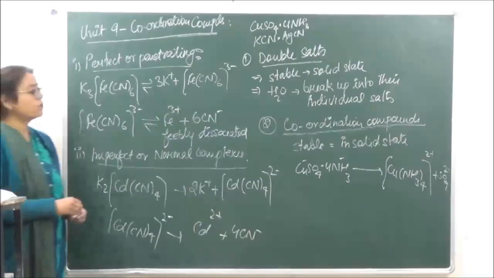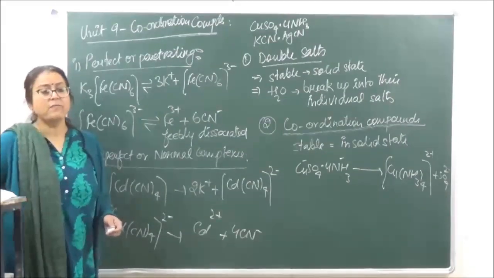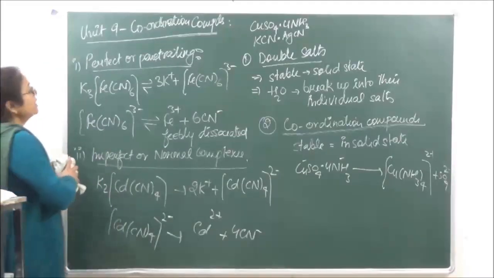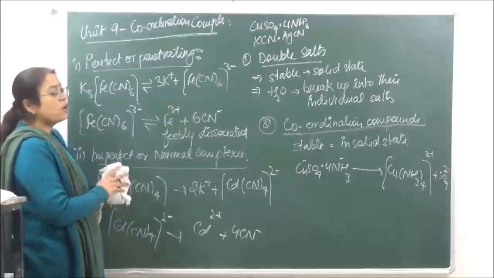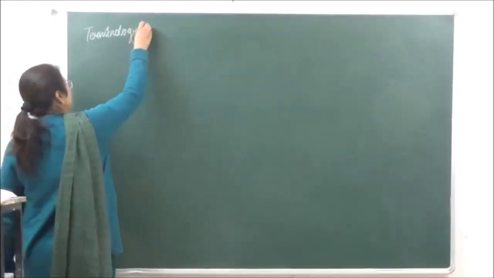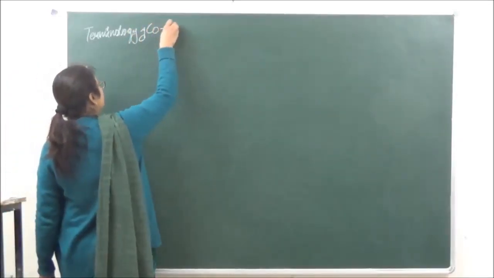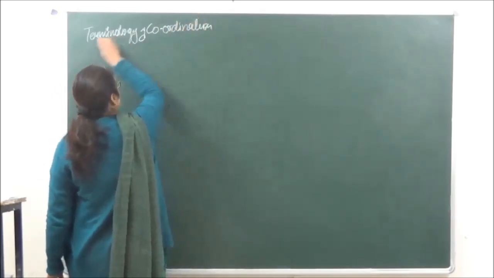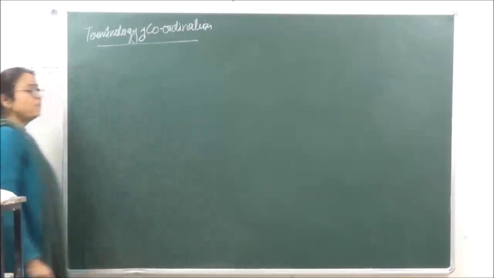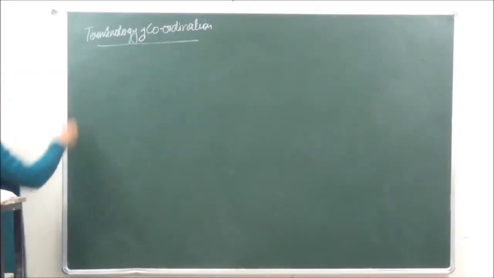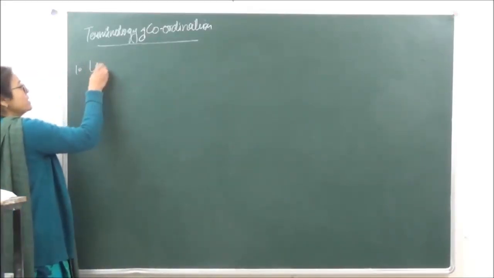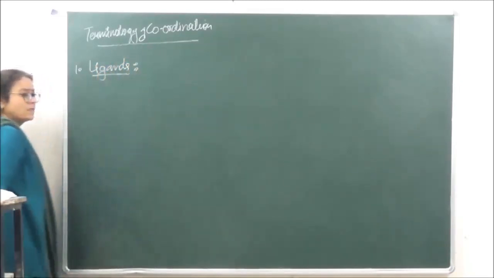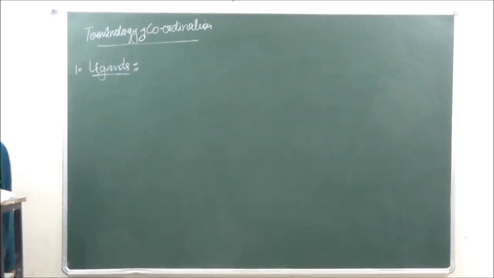So before going on to the chapter, we are going to get familiar with certain terms which we are going to use in coordinate chemistry again and again. So let's go on to the terminology of coordination complexes. The first very important thing which we are going to study under this is known as ligands. Okay? Now what are ligands?